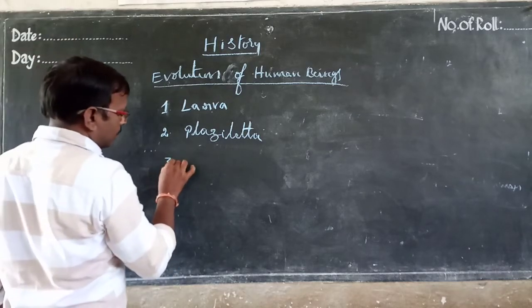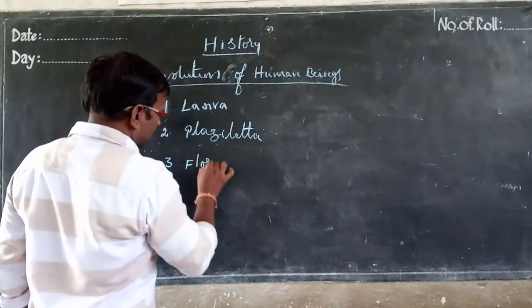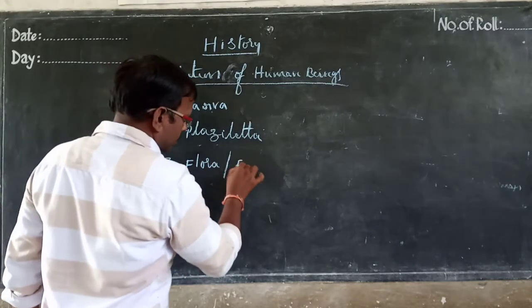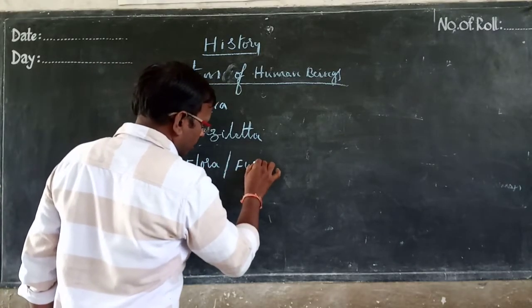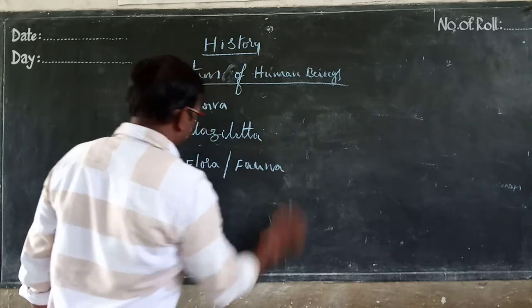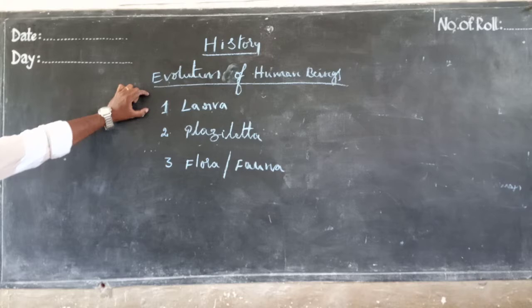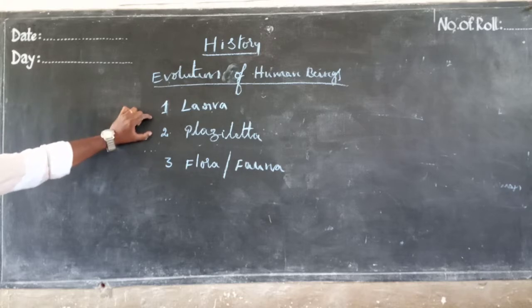And the third one, flora and fauna. After larva came placenta, one of the living beings on the earth.